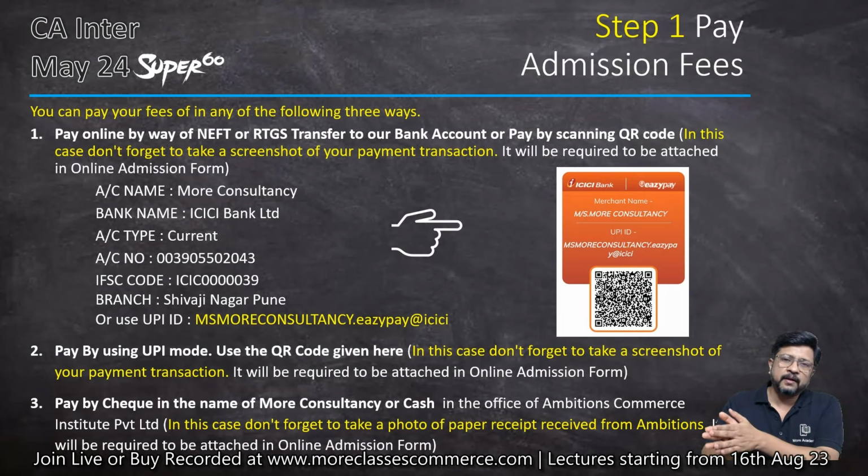And if you are making payment in Ambitions office, they'll give you a receipt. Don't forget to take a photograph of that particular receipt. So if you are making online payment, you can take a screenshot. If you are making offline payment in Ambitions office, they'll give you a receipt. Don't forget to take a photograph of that receipt.